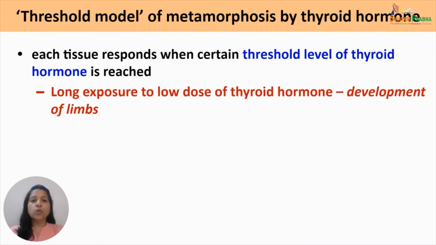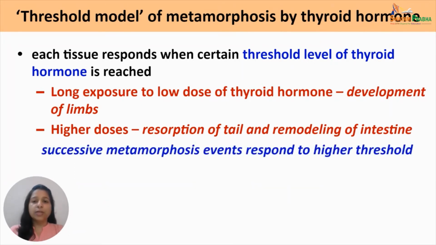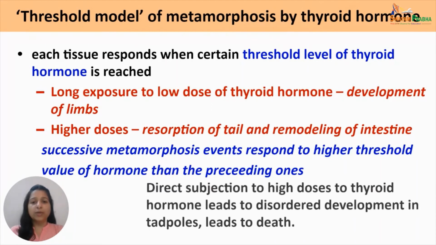Long exposure to a low dose of thyroid hormone is responsible for development of limbs during metamorphosis, while higher doses are responsible for other metamorphic changes like resorption of the tail and remodeling of the intestine, which occur during successive metamorphic events. So, successive metamorphic events actually respond to higher threshold levels of thyroid hormone than the preceding ones.